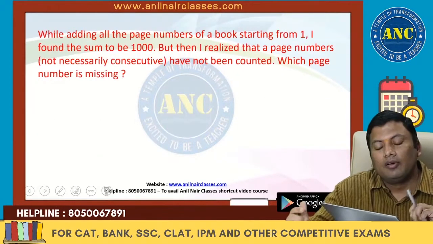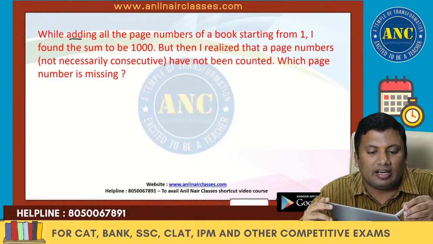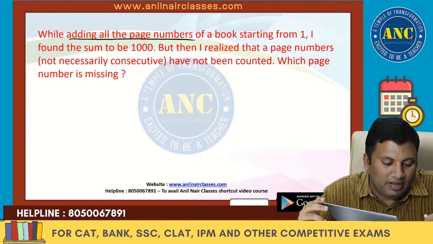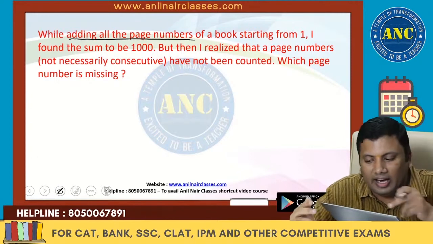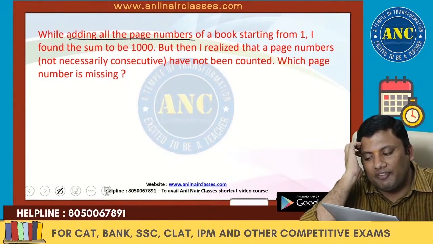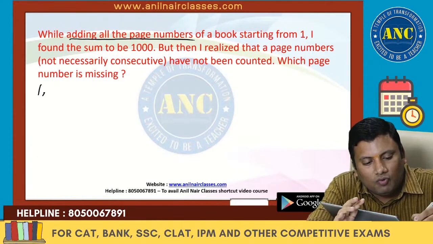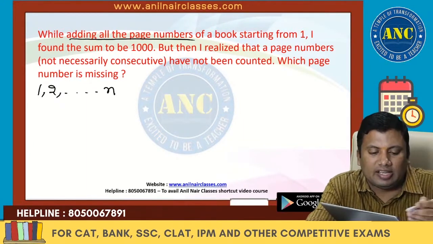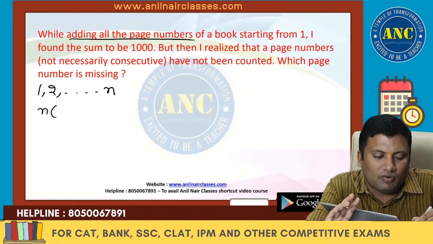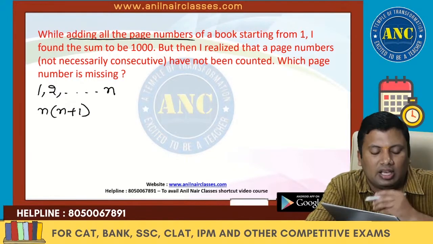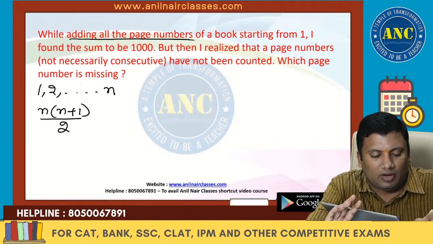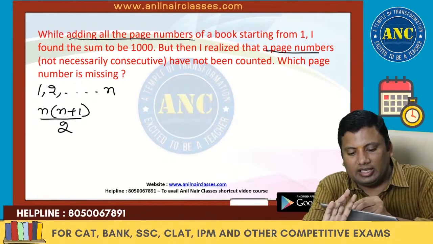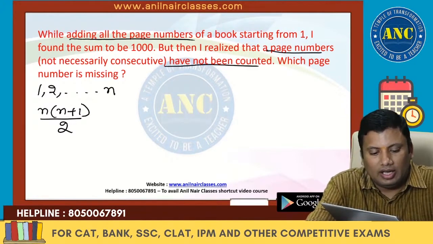Next one. Again taken from a previous year CAT question. While adding all the page numbers of a book starting from 1, 2, 3 and so on up to n, he is adding all the page numbers. 1 plus 2 till n is n into n plus 1 by 2. He realized that.